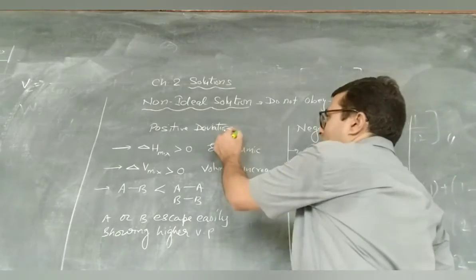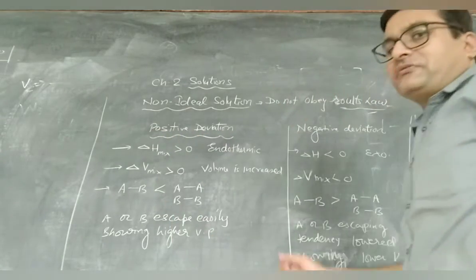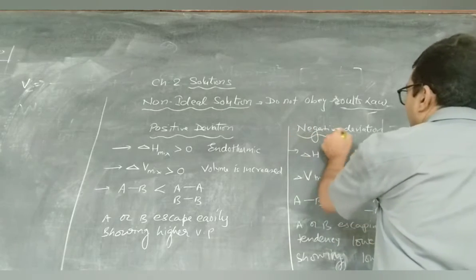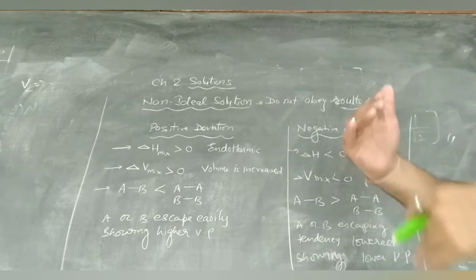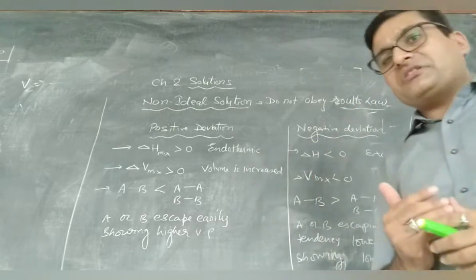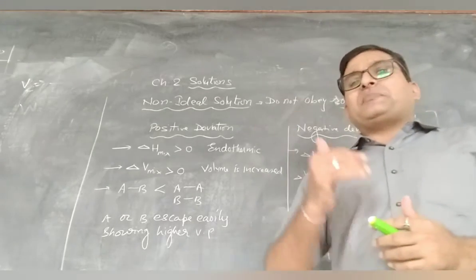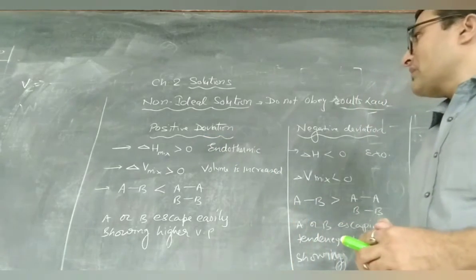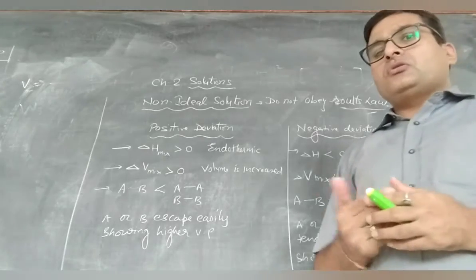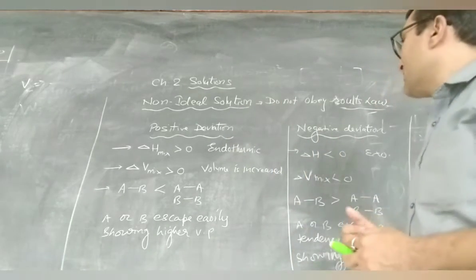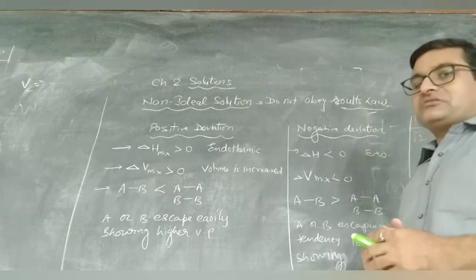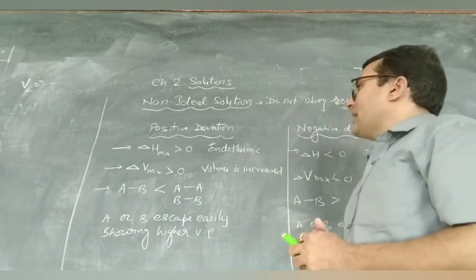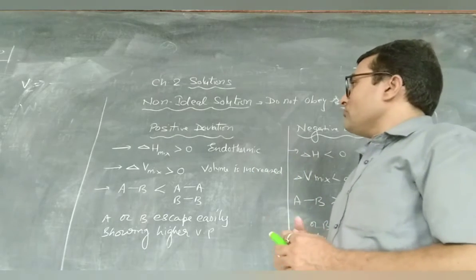One we call positive deviations and the other is negative deviations. If the vapor pressure is higher than expected, then we call it positive deviations. And if the vapor pressure is lower than expected, then it is called negative deviations. So how does it show positive deviations and what happens in this?